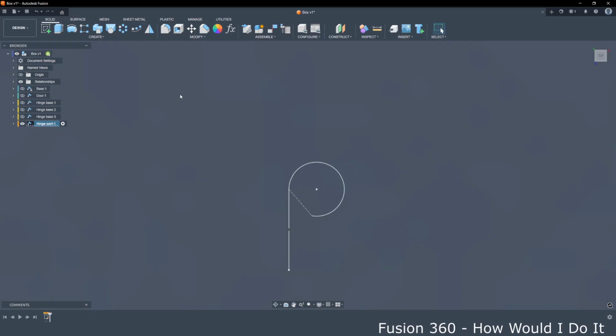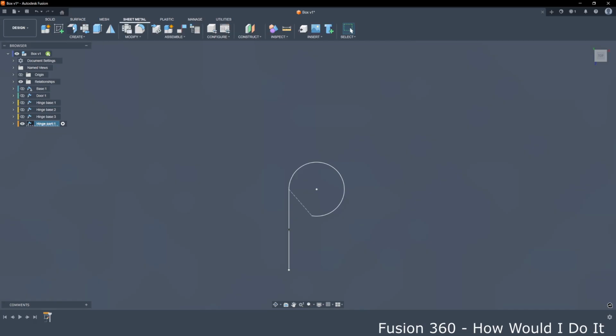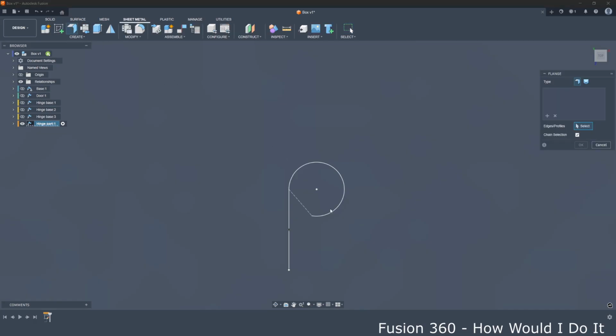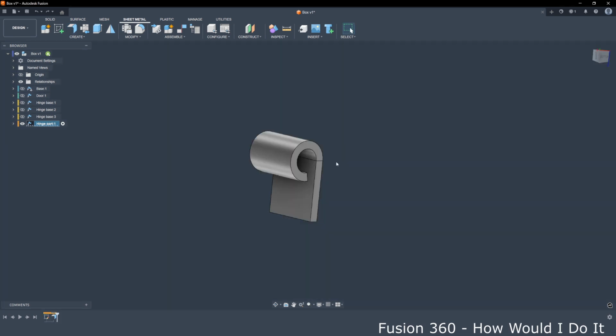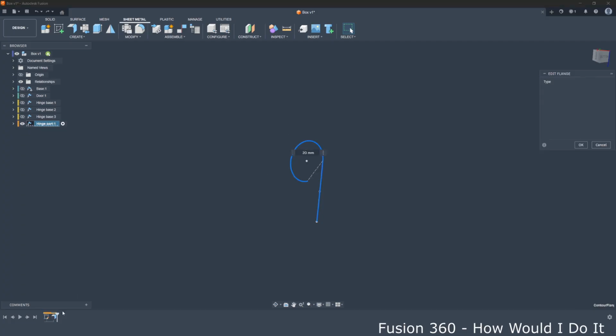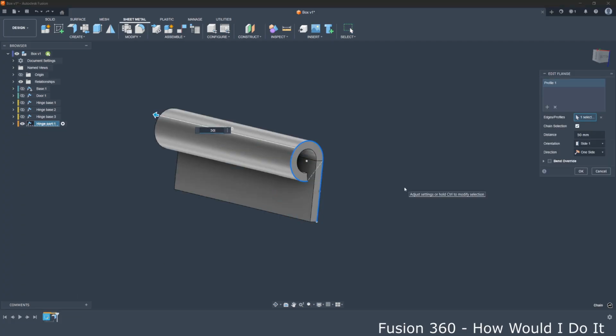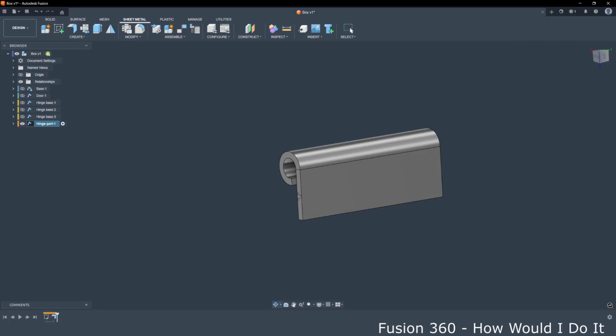All the same things that we already did with the hinge base. Go to sheet metal, select sheet metal and 15 millimeters. Let's say 50 millimeters here. And let's try to do something like this.